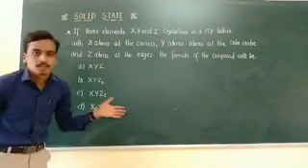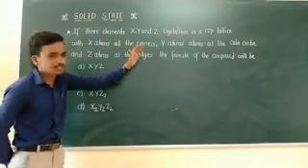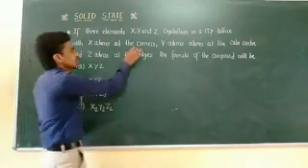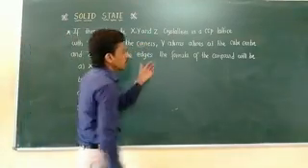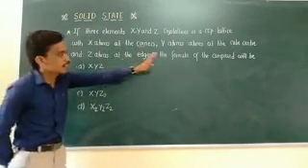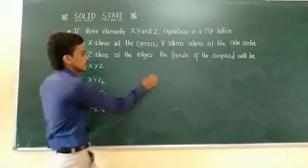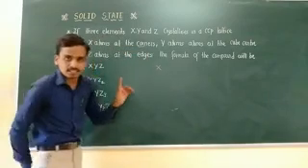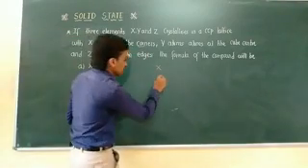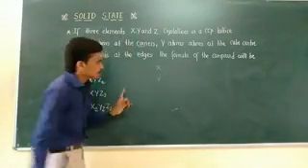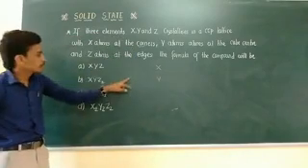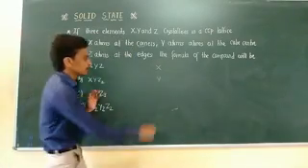How to solve this problem? It is based on the simple concept of corner atoms, inside the body atoms, and edge atoms. First list them out: X atoms are present in the corners, Y atoms are present inside the body, and Z atoms are present at the edges.